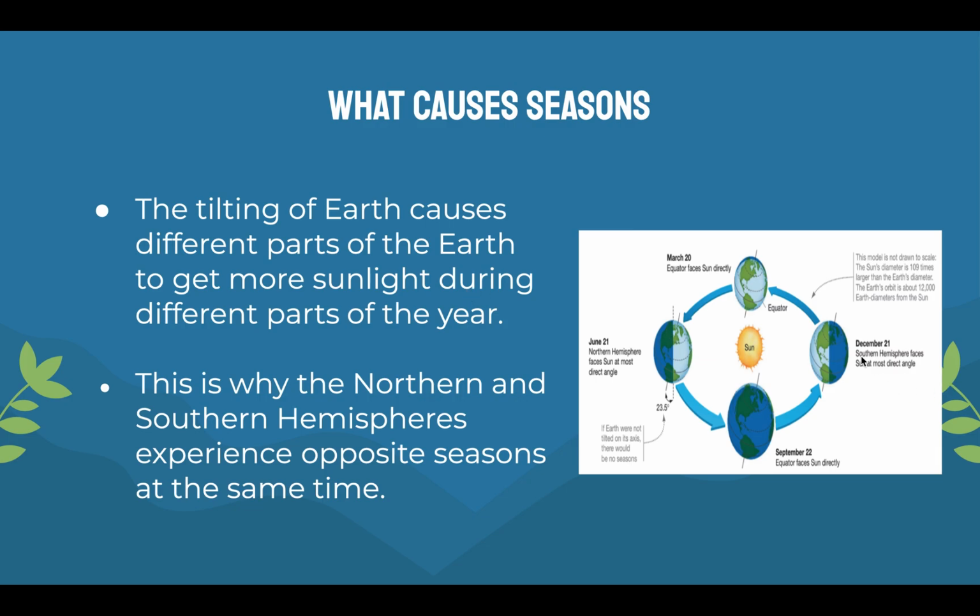When you're tilting away from the sun, as you can see here, this part of the globe would be facing winter, while the southern part would be facing summer. So the tilting of Earth causes different parts of the Earth to get more sunlight during different parts of the year. This is why the northern and southern hemispheres experience opposite seasons at the same time. So in the north, when it is summer, in the south, it will be winter.